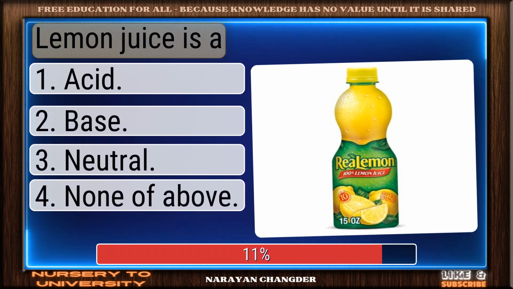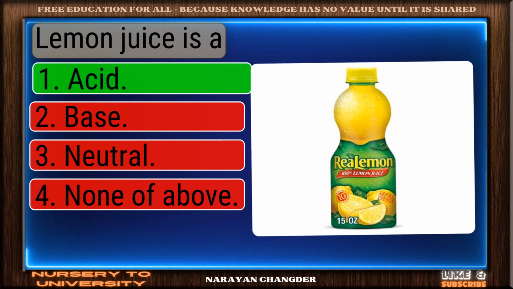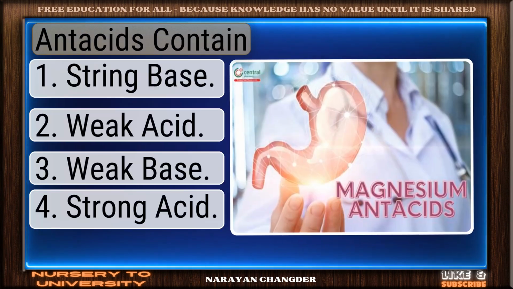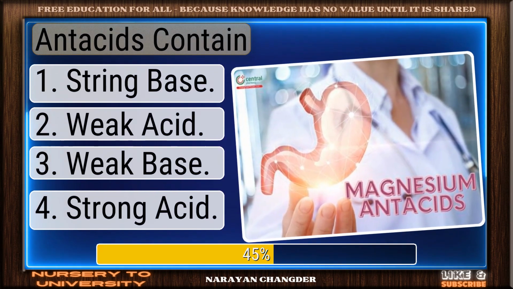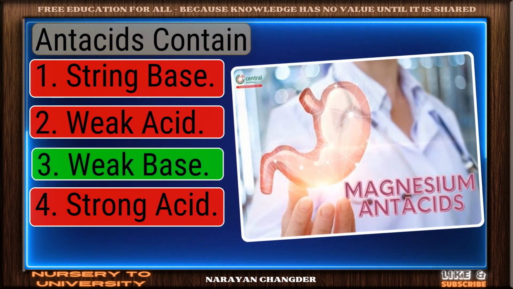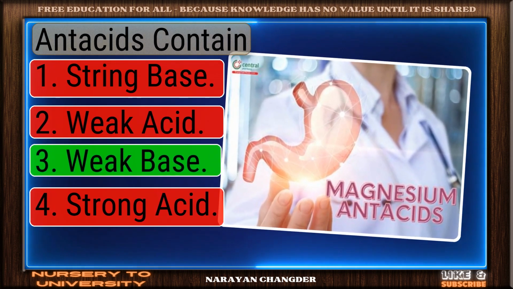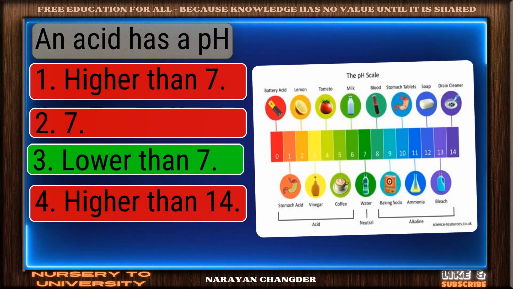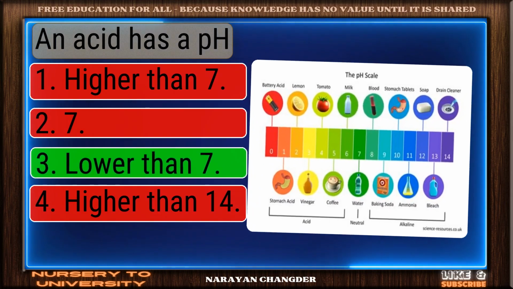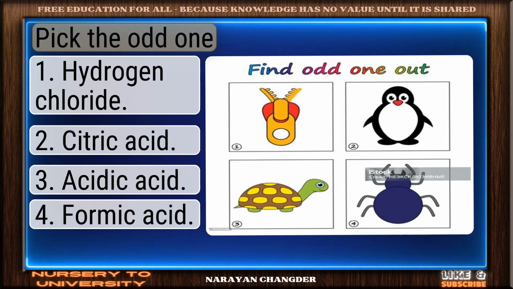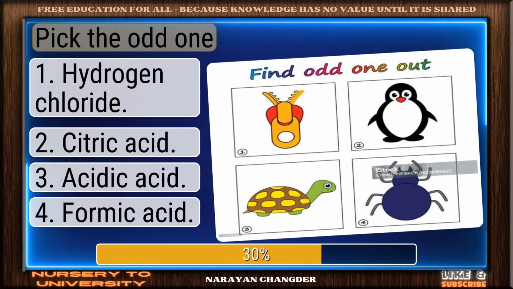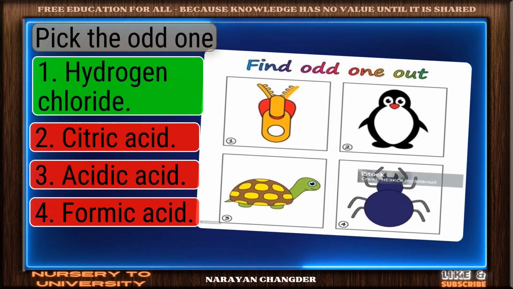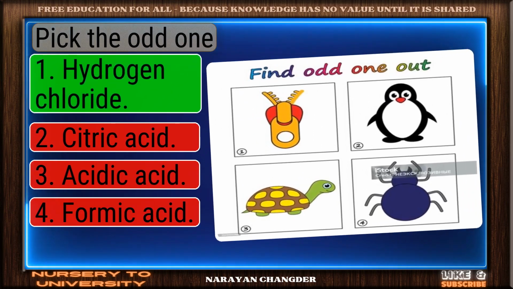Lemon juice is a? You're right. Acid is the correct answer. Antacids contain? Sharp thinking. Weak base is the right choice. An acid has a pH. Smart pick. Lower than 7 is the correct choice. Pick the odd one. You got it. Your choice, hydrogen chloride, is right.